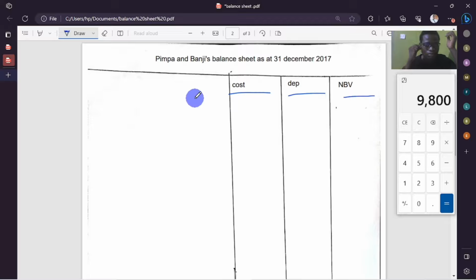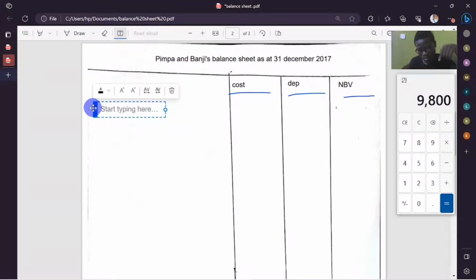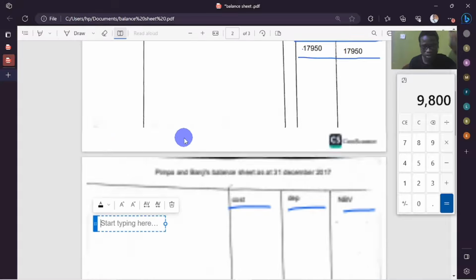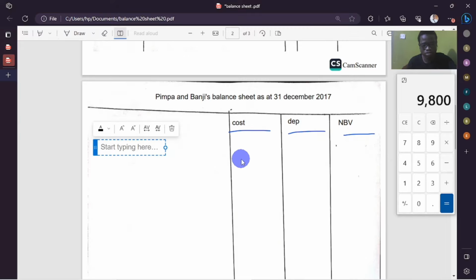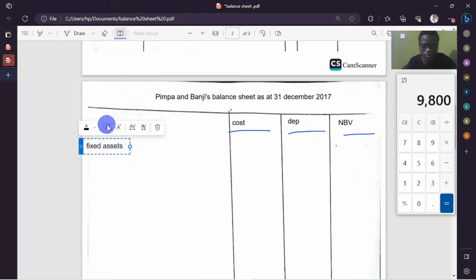Now we proceed. You know what we start with in the balance sheet. It will be a normal balance sheet. The only difference will come last, but at the end there as well we'll have differences. For the top, just follow the same procedure for the balance sheet. We're going to start with fixed assets if we have any. So fixed assets, let me even put it there.